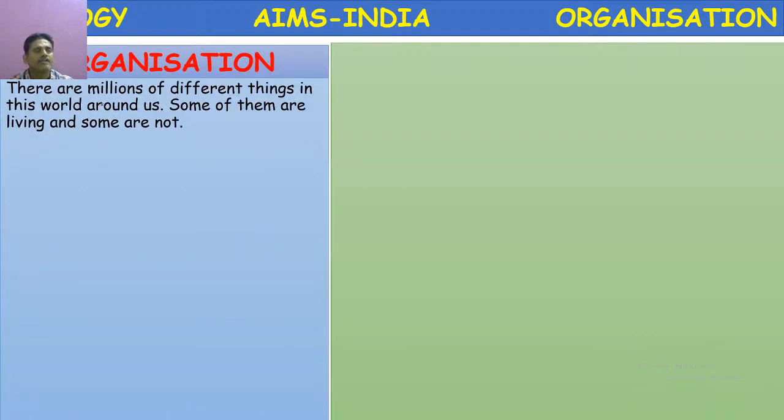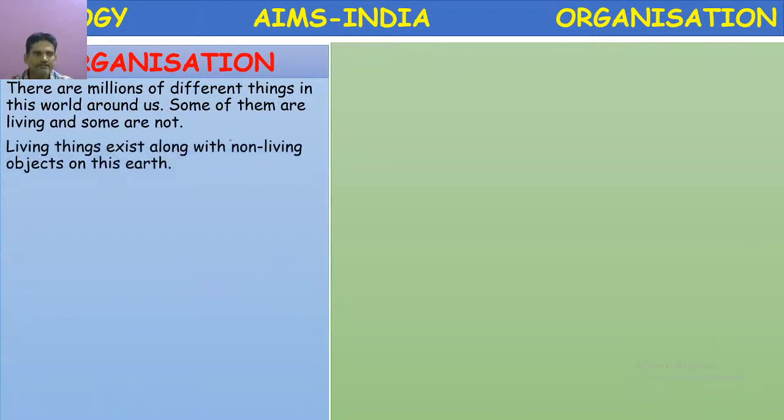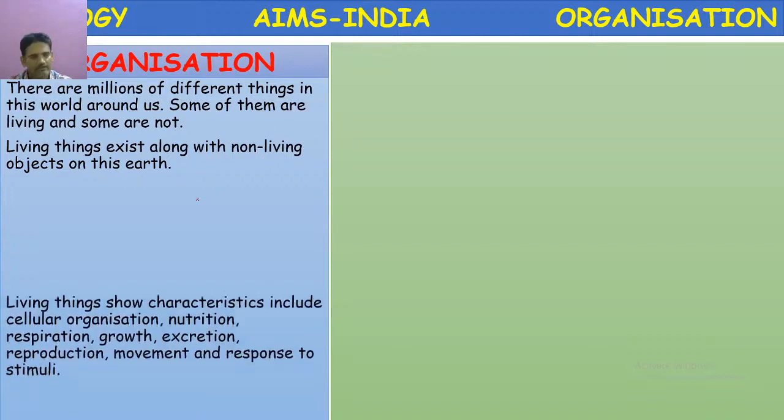Organization. There are millions of different things in this world around us. Some of them are living and some of them are non-living. So organization is present both in living and non-living. But living things exist along with non-living objects on this earth.